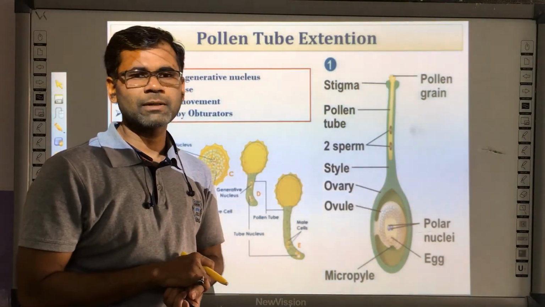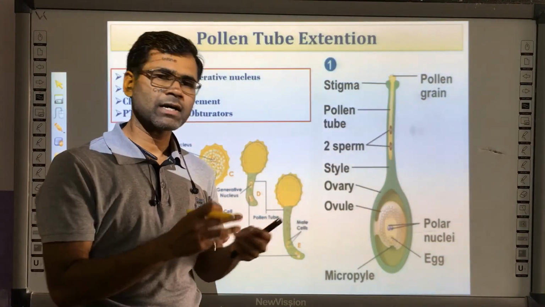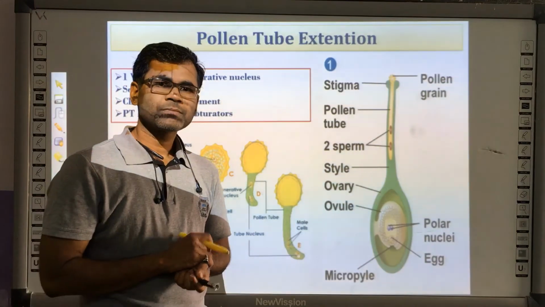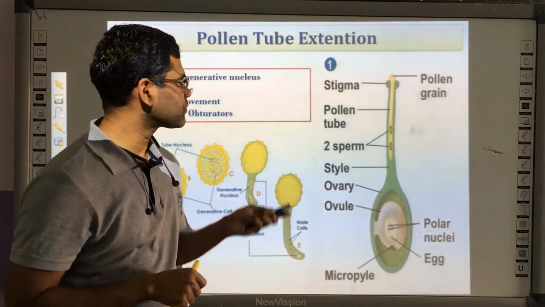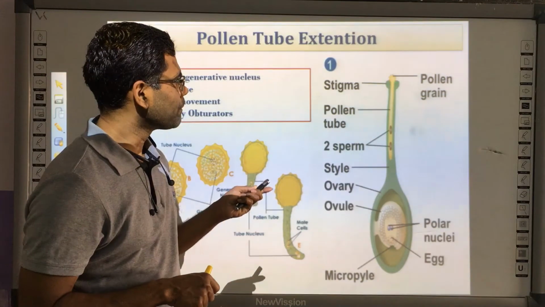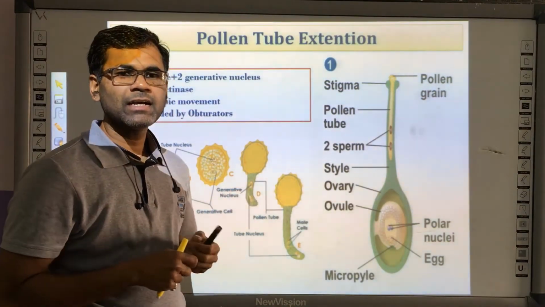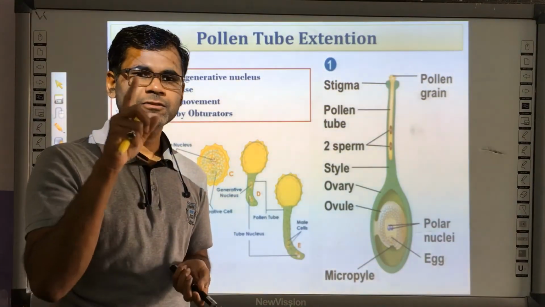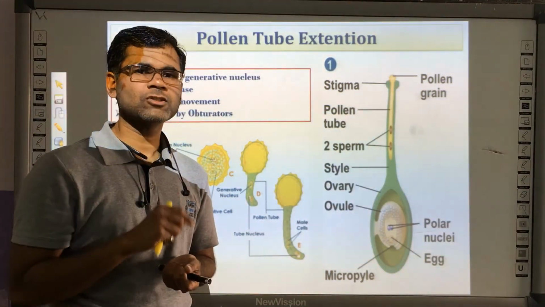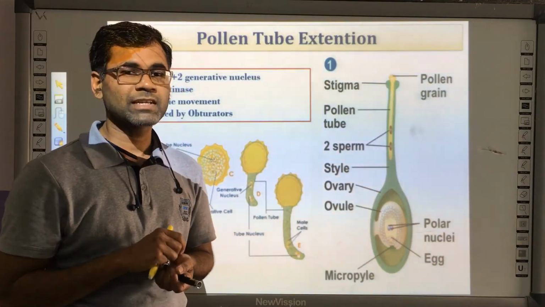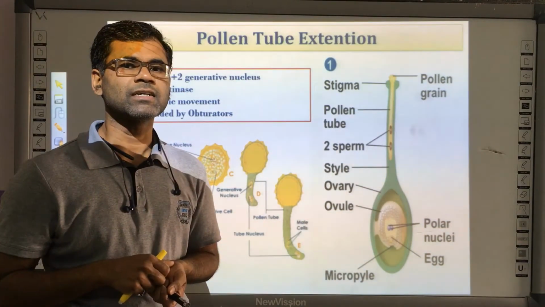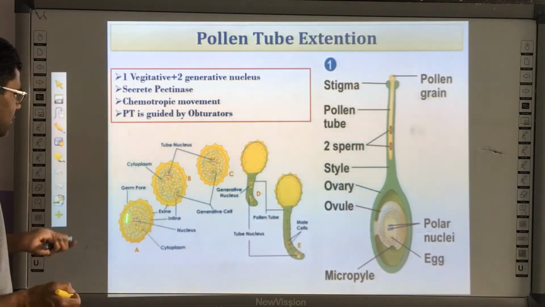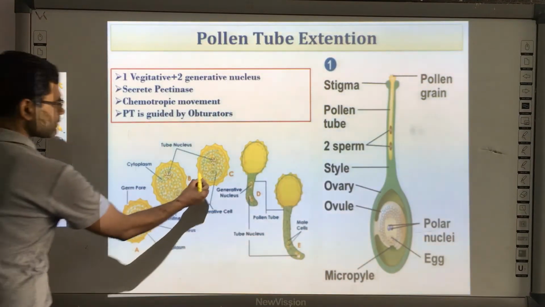Let us discuss a little bit about the pollen tube and the important mechanisms which take place in it. The pollen tube is a long tubular structure which extends from the stigma by the pollen grain. Remember, in the pollen grain we have discussed there are two nuclei. The first is the vegetative nucleus, or vegetative cell, and the second is the generative nucleus, and the cell is called the generative cell. So here this is the pollen grain where we have two types of cells.